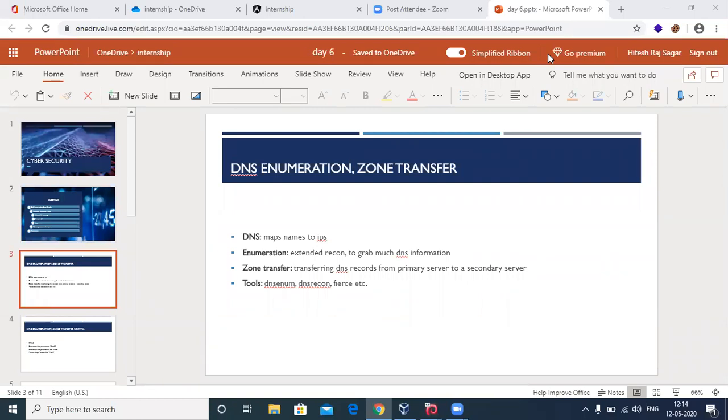Collective name for spread out servers. Okay, but what is it exactly? Something like decentralized? No, we are not going into all those details. I just want you to answer it very simply. What is a domain name server? What does it do?